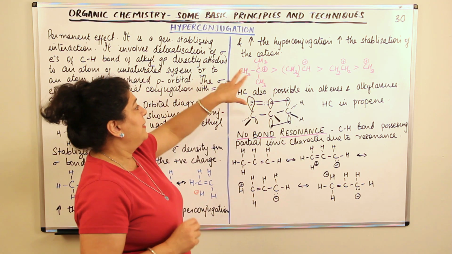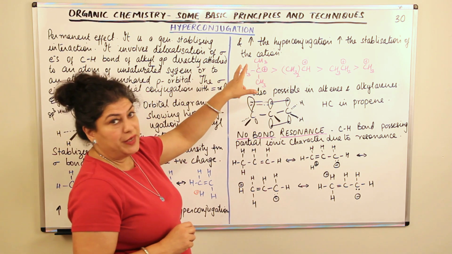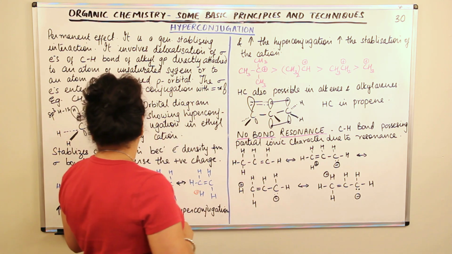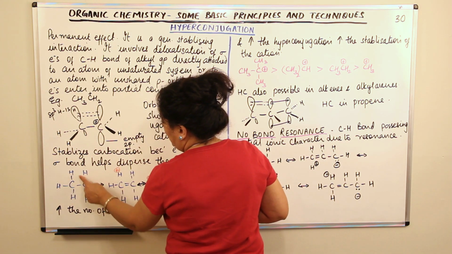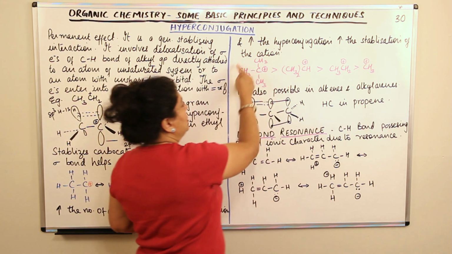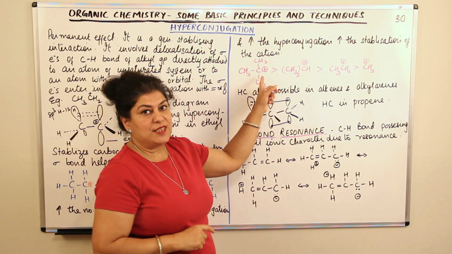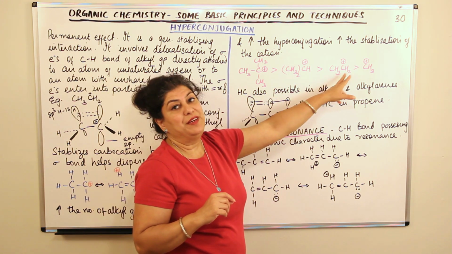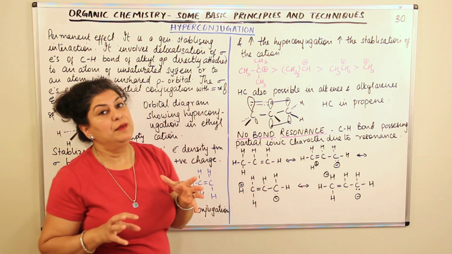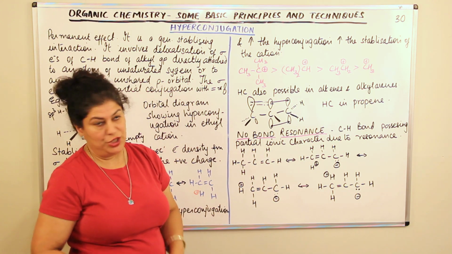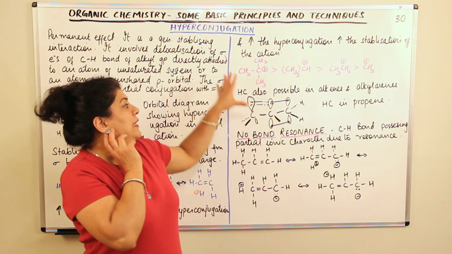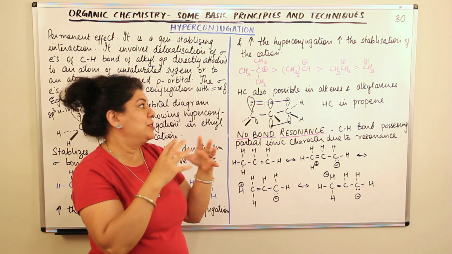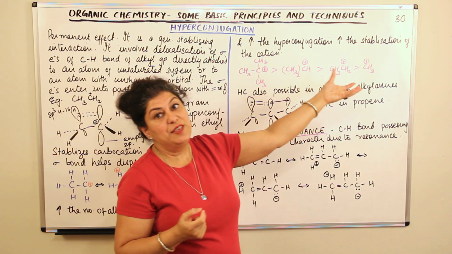Therefore, from this, what do we understand? If there is a carbocation which is tertiary, like C, the positive charge is here, and here you have methyl groups, all 3 are methyl groups, a methyl group here, a methyl group here, and a methyl group here. So a tertiary carbocation would have maximum hyperconjugation, and then would be a secondary one, then the primary, and the methyl carbocation would have the least hyperconjugation. So that is the sequence of the stability caused due to hyperconjugation in different cations.